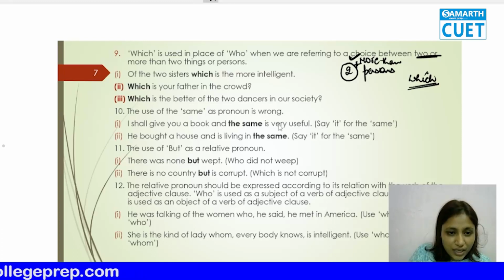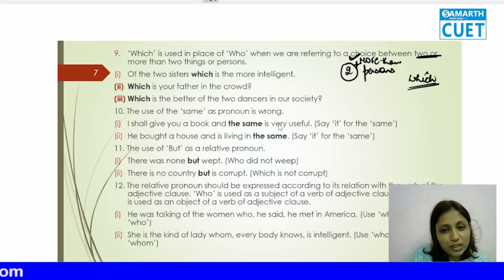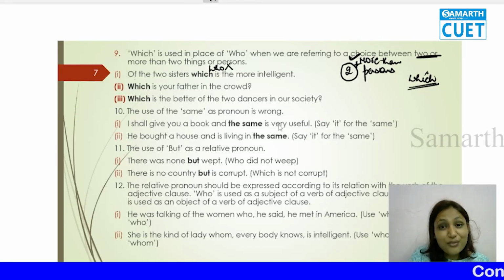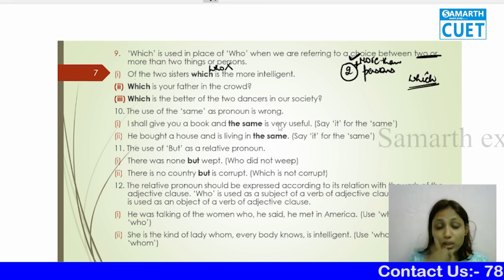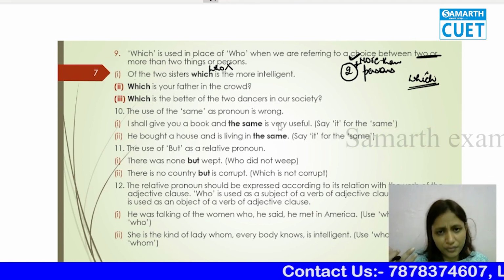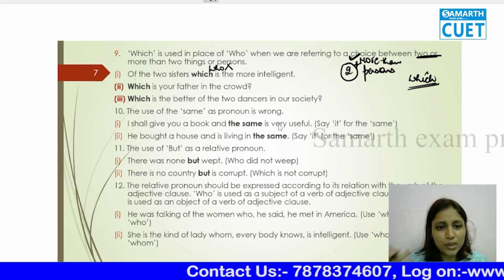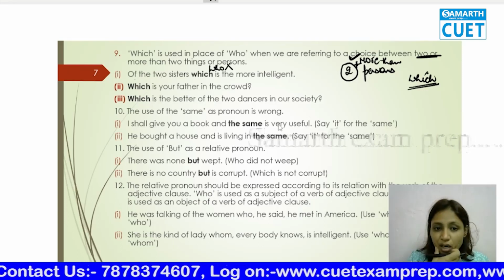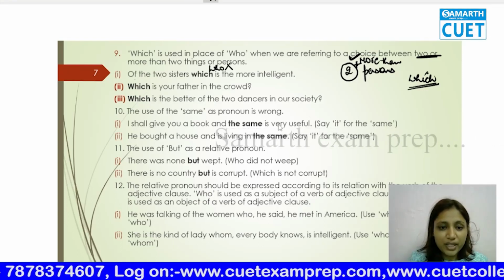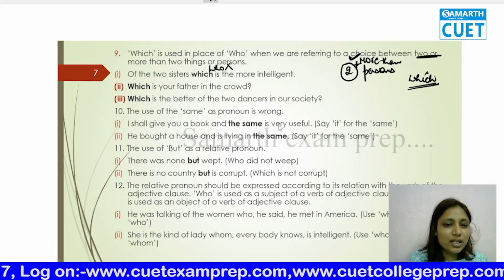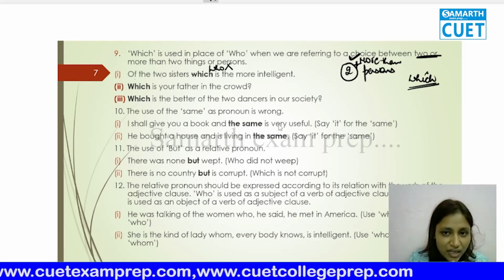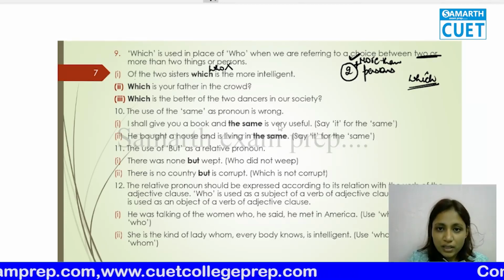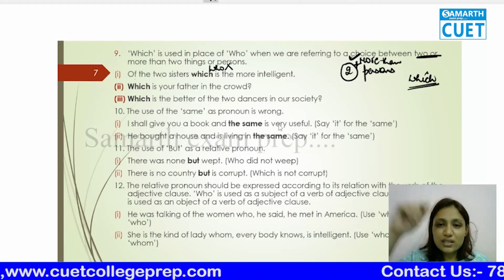So what happens is, of the two sisters, which is the more intelligent? "Who is the more intelligent" is wrong. "Who is your father" is correct. But which is your father in the crowd? Because in the crowd there might be many fathers. Of course there will be many fathers. If there's a crowd, there'll be so many father, son, father, daughter pairs. So if you ask personally, directing to one person, you'll ask who is your father. But out of the crowd, which one is your father?